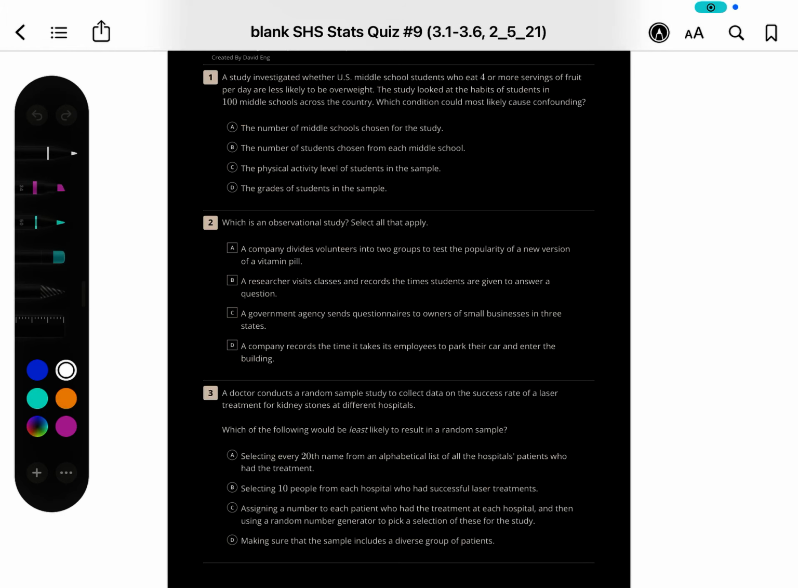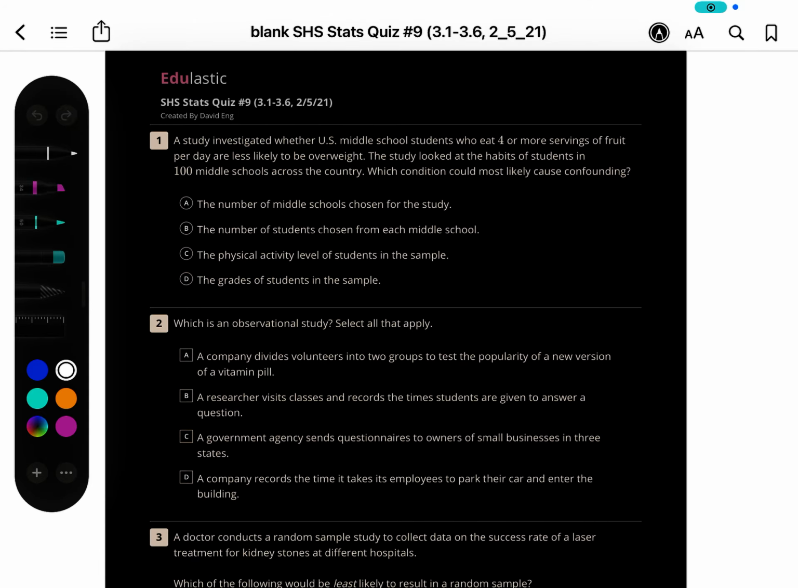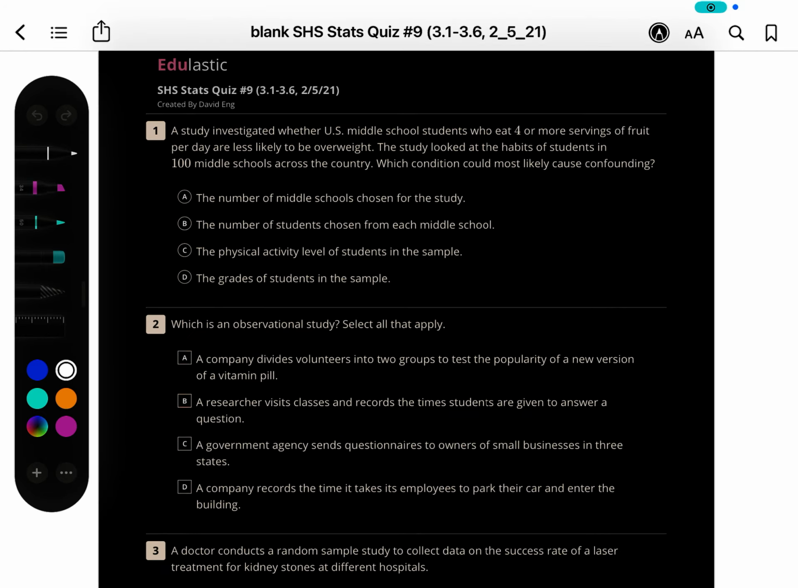Hey, math lovers, let's go over the stats quiz number 9, 3.1 to 3.6, taken February 5th, 2021.